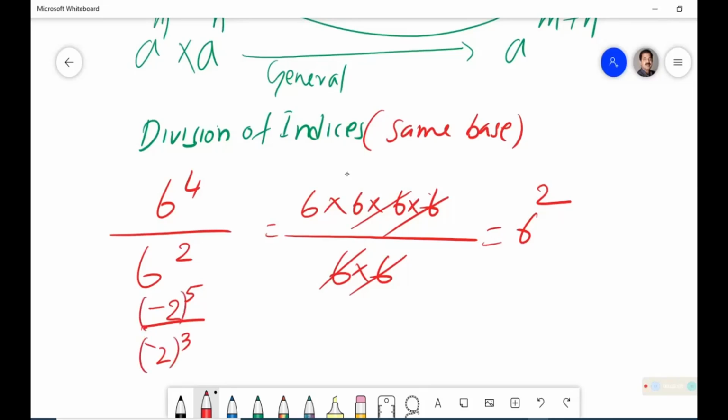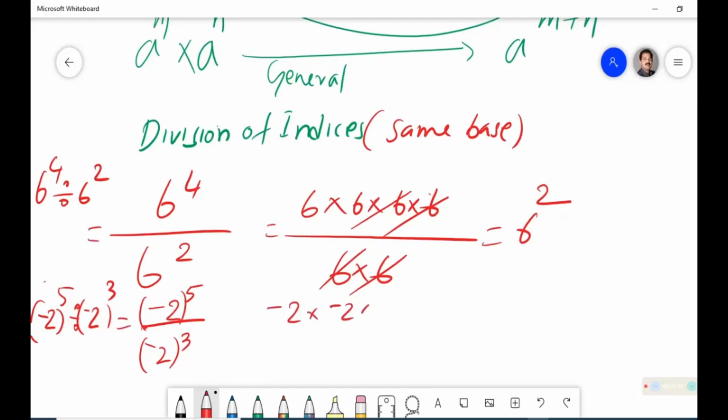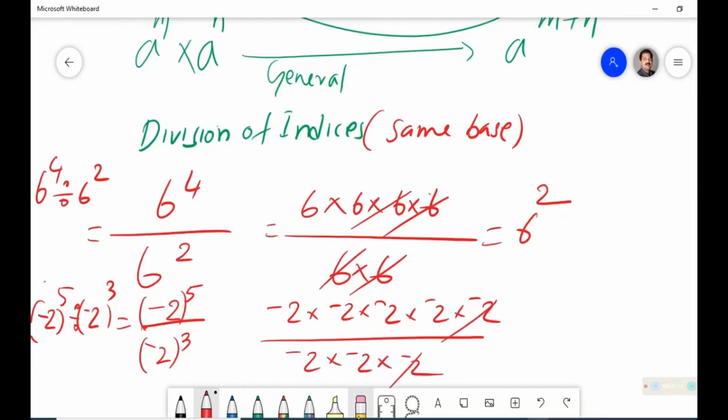It will come like this, just like 6 raised to 4 divided by 6 raised to 2. We can write (-2) raised to 5 divided by (-2) whole raised to 3 as (-2) into (-2) into (-2) into (-2) into (-2) upon (-2) into (-2) into (-2). Cancellation, and the answer is (-2) whole raised to 2.